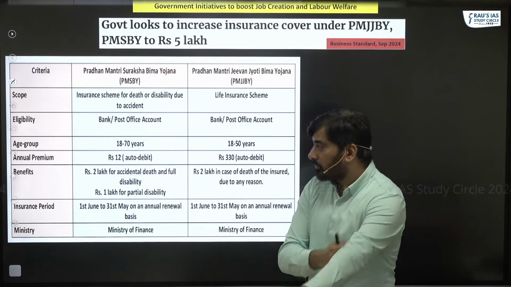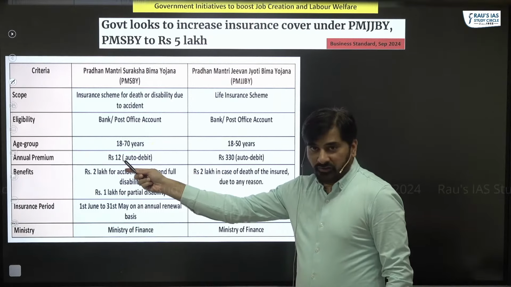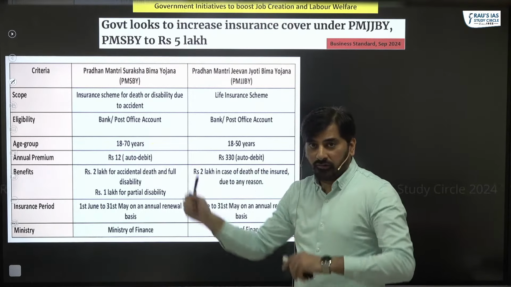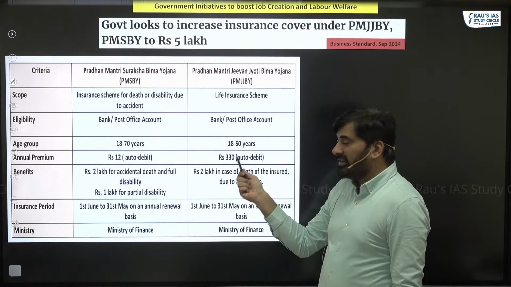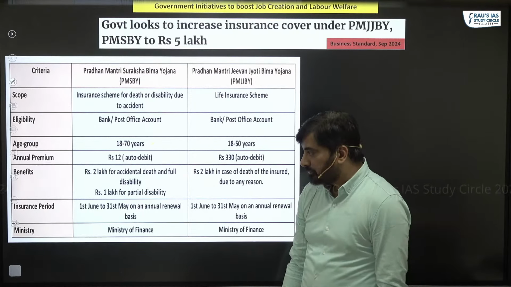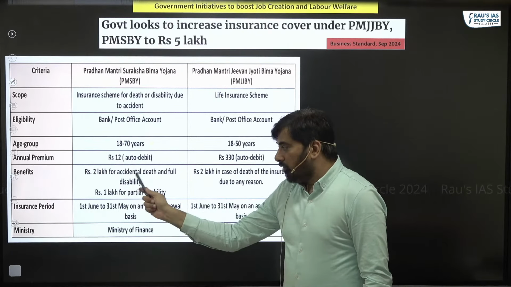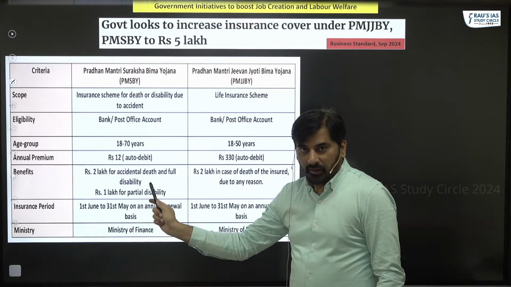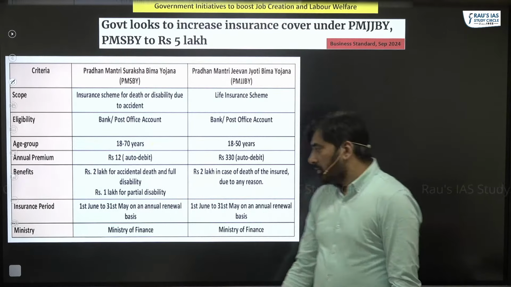Remember this. Annual premium that you have to pay under this scheme is rupees 12, which gets auto debited from your bank account or post office account. Annual premium for this particular scheme is rupees 330. Benefit that you get is rupees 2 lakh for accidental death and full disability. But if there's a partial disability, the benefit is 1 lakh.